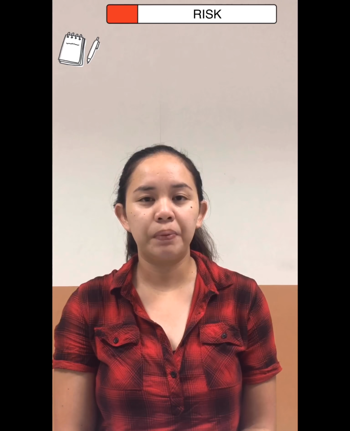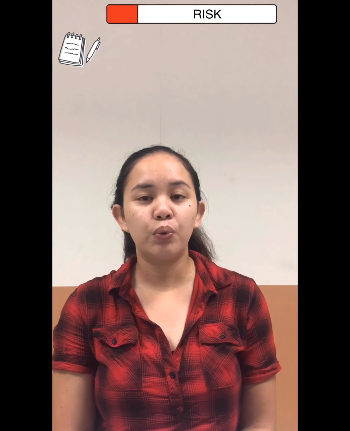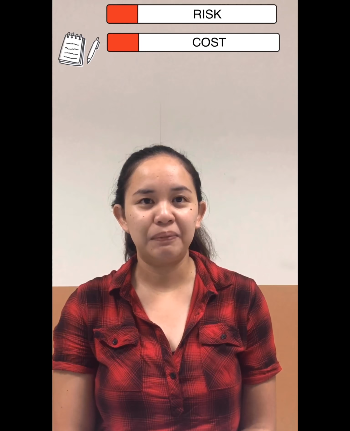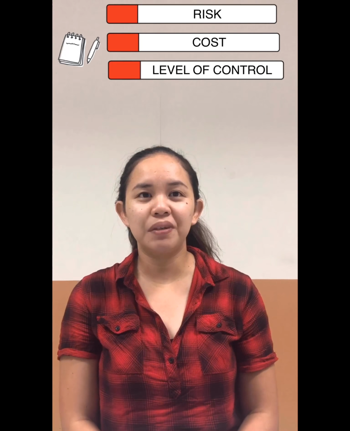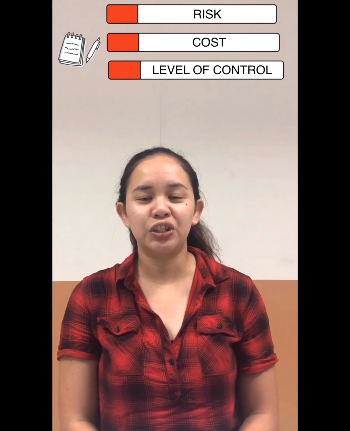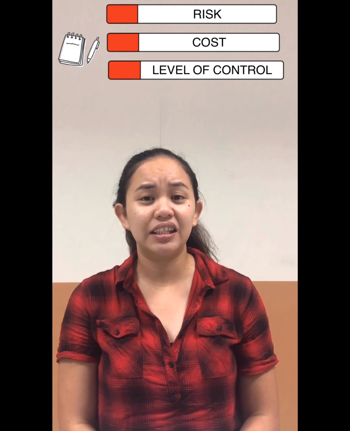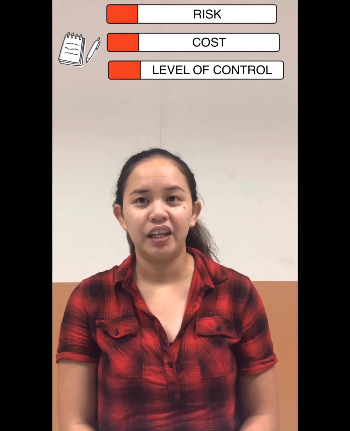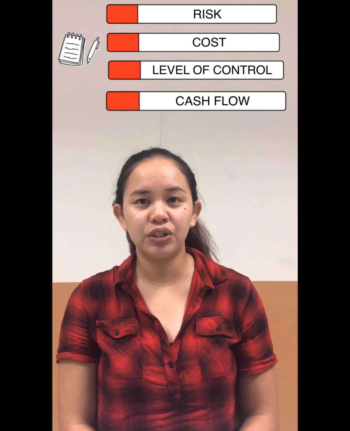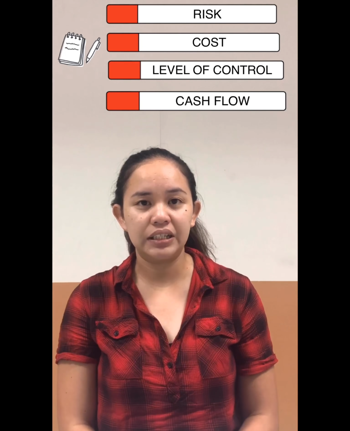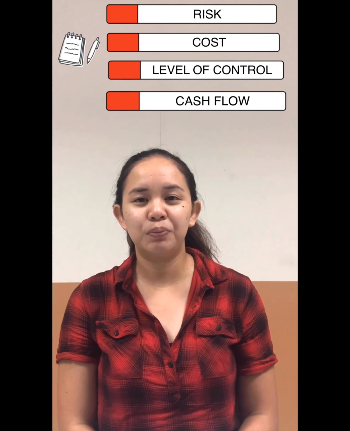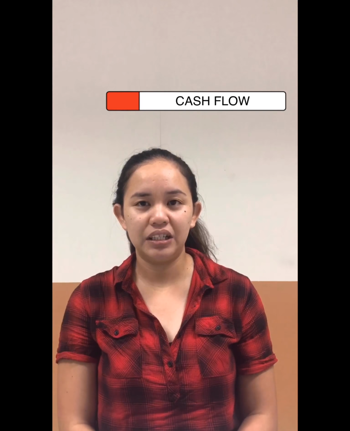Finance manager has to take the following points into consideration. Risk is higher in the case of debt compared to equity. Source with minimum cost must be chosen. Level of control determines the composition of capital structure. Shareholders usually prefer the borrowed funds since it does not dilute the ownership. The cash flow determines the source from where the funds shall be raised. High cash flow enables to borrow debt as interest can be easily paid.